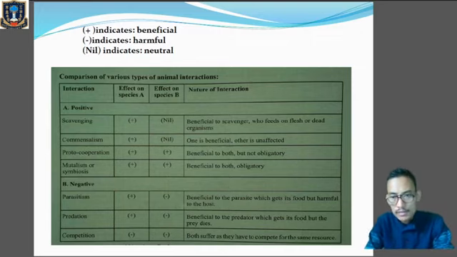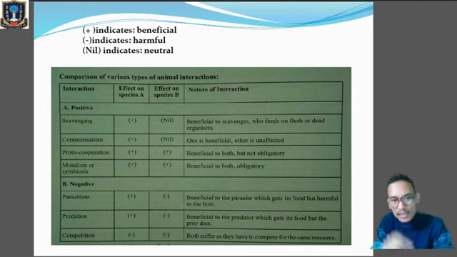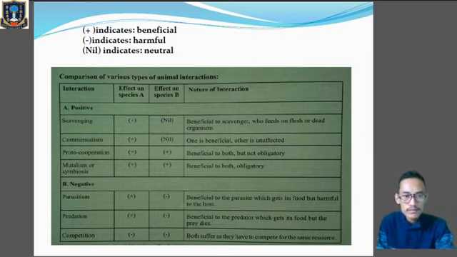Plus means a positive sign. It indicates a beneficial relationship. A negative sign indicates a harmful relationship, and nil or zero indicates neutral, neither benefited nor harmed. Clear? So let's see the interactions.